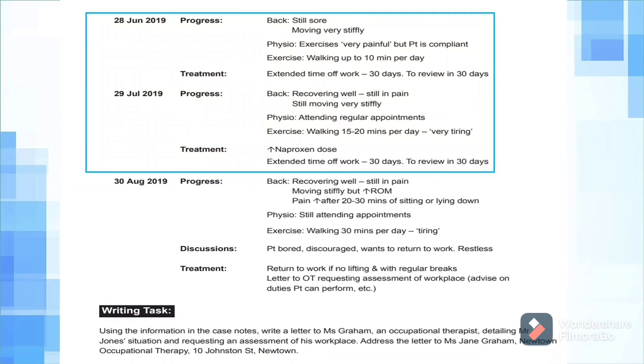Then again, these two visits on 28th June 2019 and 29th July 2019: the occupational therapist, Ms. Graham, doesn't need to know about the details of these two visits. She just needs to know the details of his most recent visit, which happened on 30th August 2019. So you have to identify which information to remove from your content.